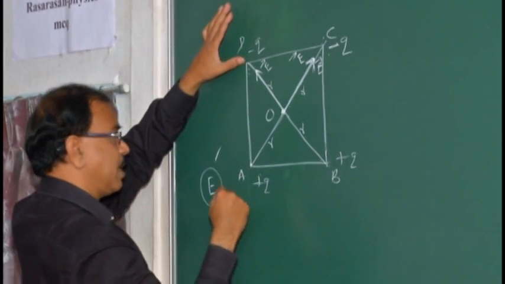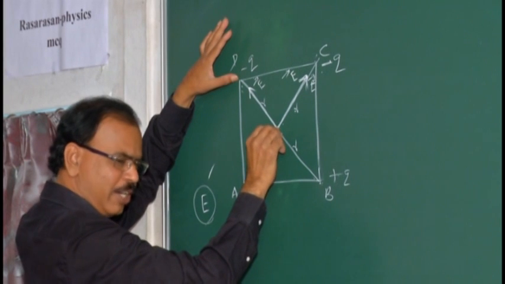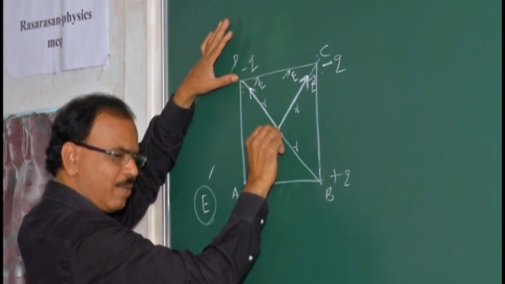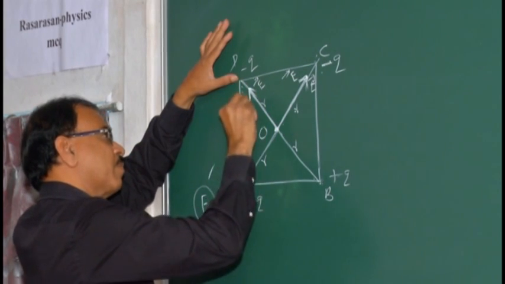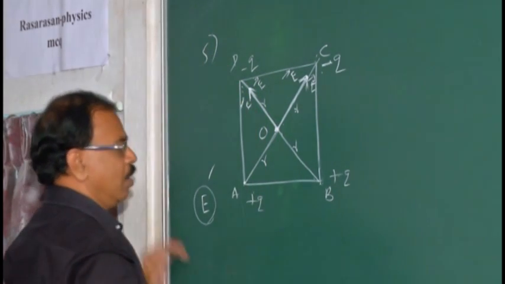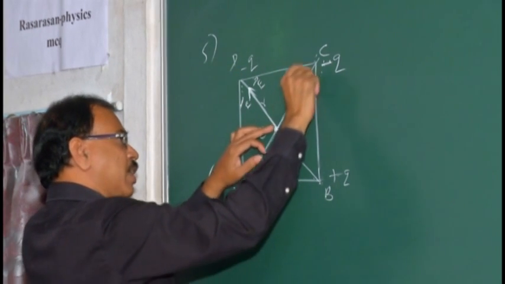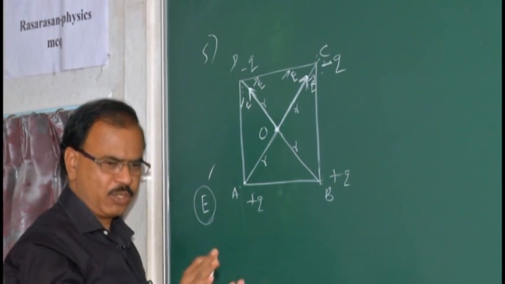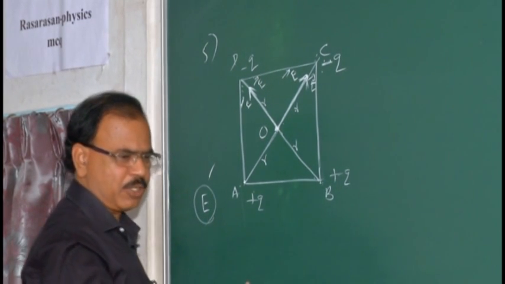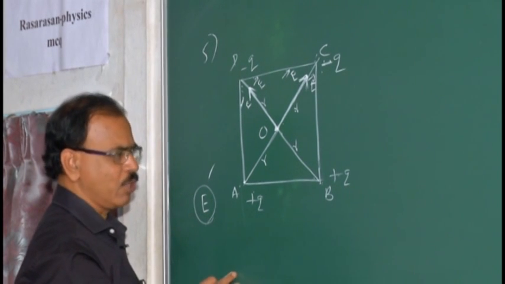And due to this negative charge at this point O, what is the electric field? Again the magnitude is the same, the formula and the value are the same, but its direction is towards the charge. Since positive and positive, negative and negative were given, here E plus E, 2E, comes here. A positive charge gives a field away from that charge at that point; a negative charge gives a field towards the charge.